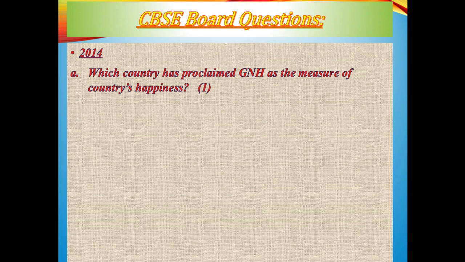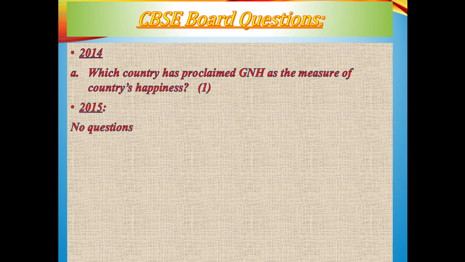Next question is related to 2014. Which country has proclaimed GNH as the measure of country's happiness? The full form of GNH is gross national happiness. And in the world, it is the only country that has achieved human development with the measure of country's happiness, that is Bhutan. It is the only country.